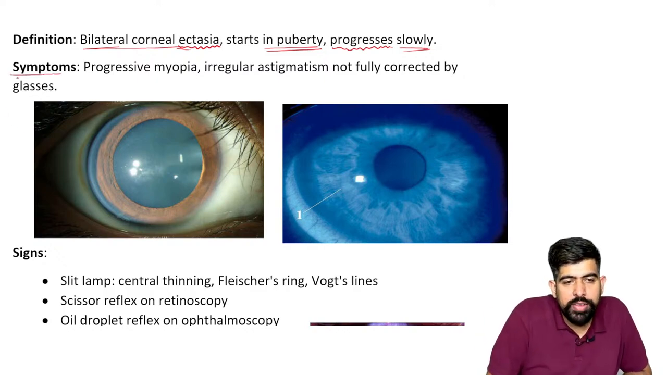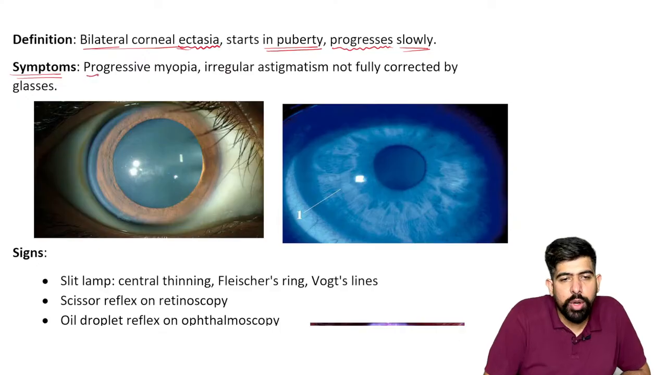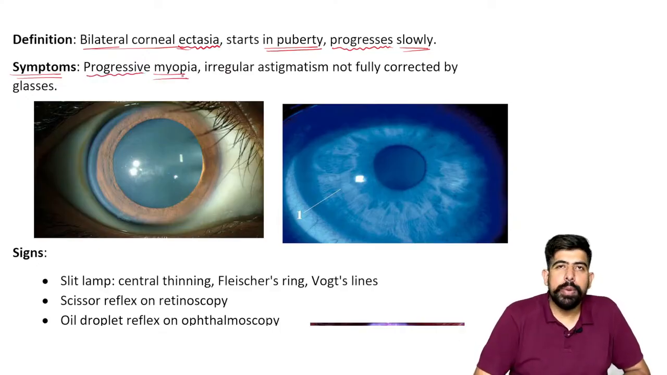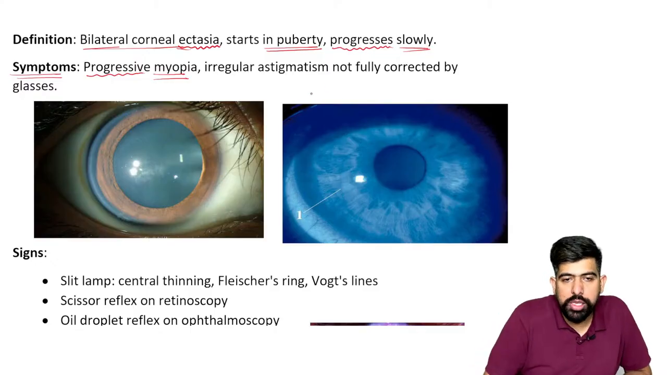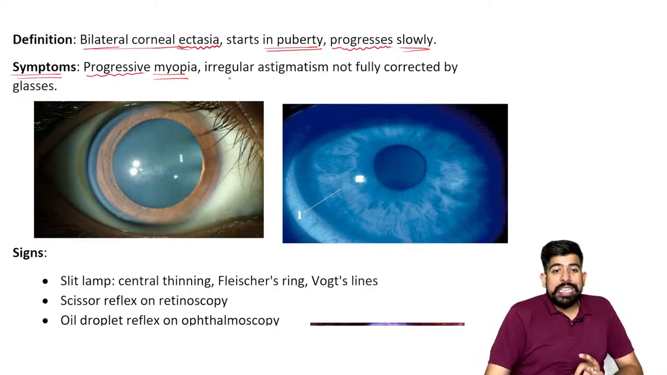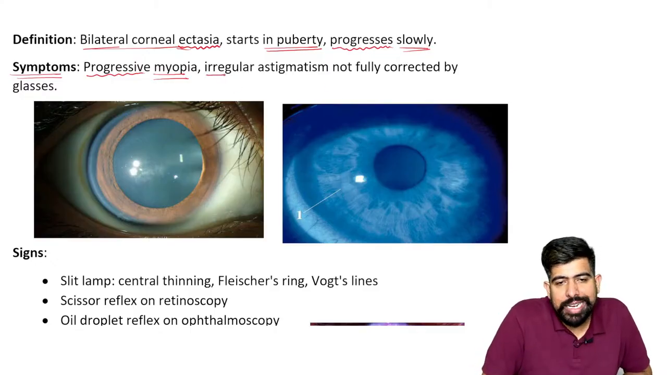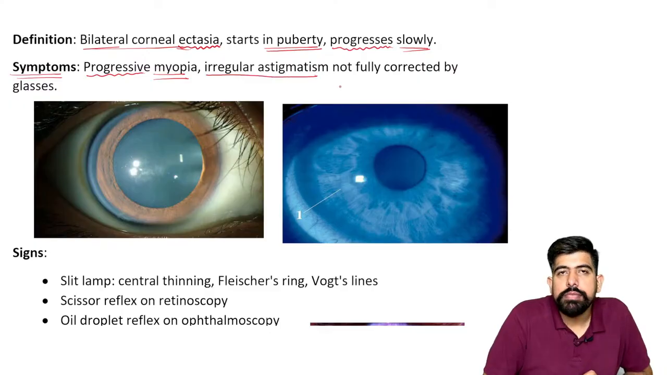What will be the symptoms of this patient? The patient is having progressive myopia. The patient always has progressive myopia. Also, not only myopia, it is myopia with irregular astigmatism.